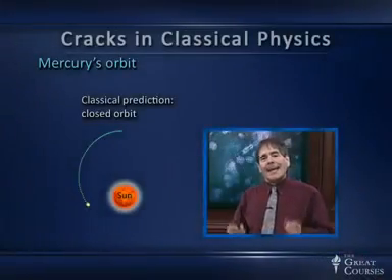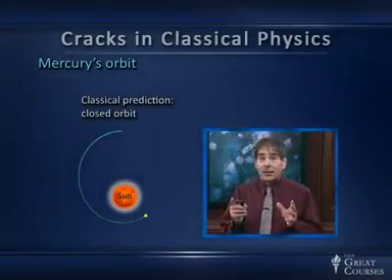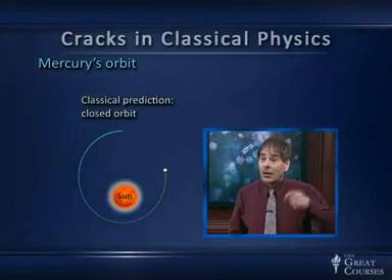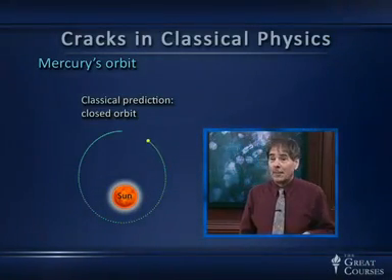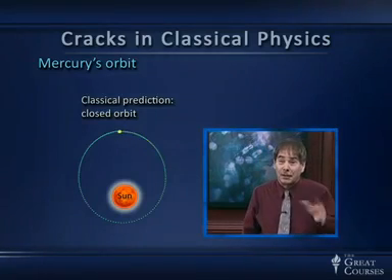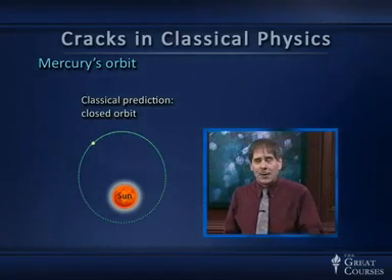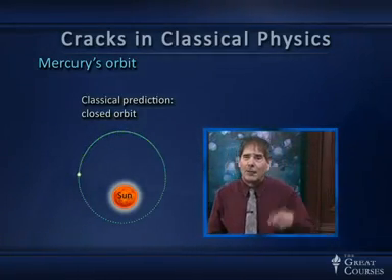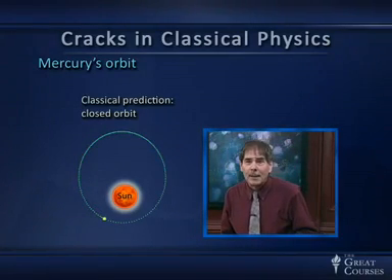Here's the second of those cracks, Mercury's orbit. In classical physics, classical Newtonian gravitation, the prediction is that a planet ought to undergo an elliptical orbit. Remember, the planet's orbits are almost circular, but they're slightly elliptical. So on the left, I have a movie here of Mercury going around and around in its elliptical orbit.